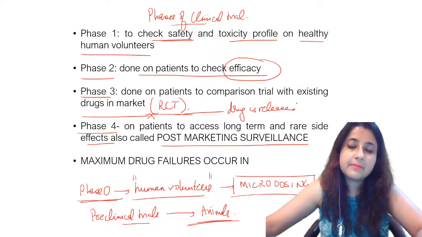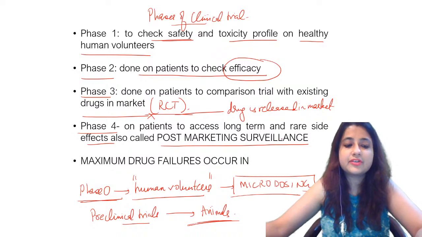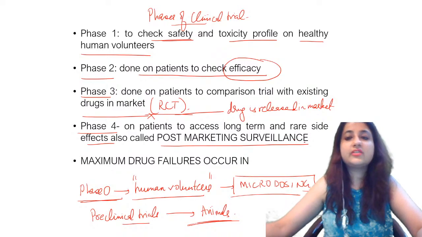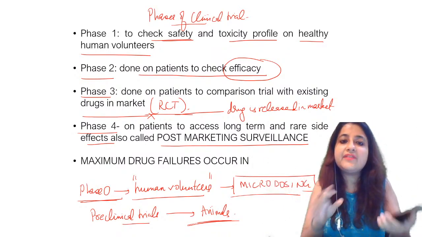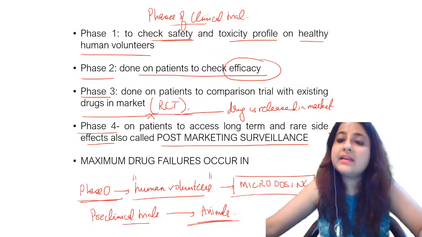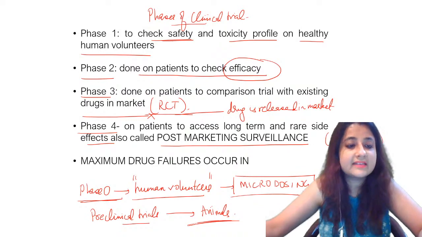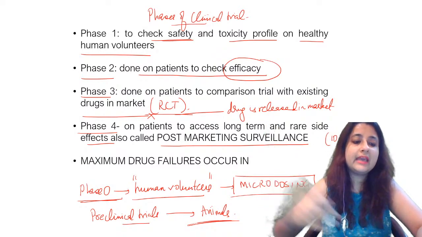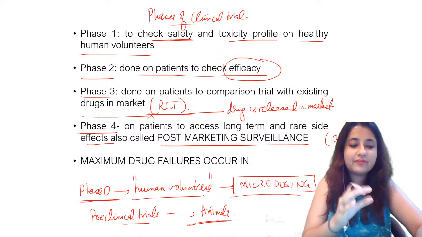ठीक है, ड्रग मार्केट में रिलीज हो गया. आफ्टर दैट वी विल गो ऑन टू डू पोस्ट मार्केटिंग सर्विलेंस. व्हाट इज द ड्यूरेशन ऑफ पोस्ट मार्केटिंग सर्विलेंस गाइस? कितने दिन पोस्ट मार्केटिंग सर्विलेंस चलनी चाहिए? Actually there should not be any fixed number of years for it, but हम कहते हैं roughly 10 to 15 years at least post marketing surveillance should go on. Okay, ideally it should be continued throughout. Okay, but then that cannot happen, so we give it a tagline of like 10 to 15.